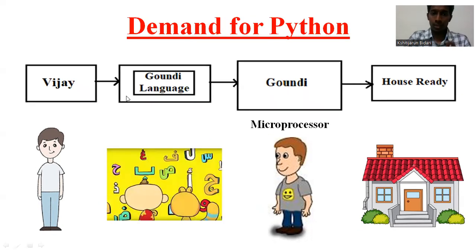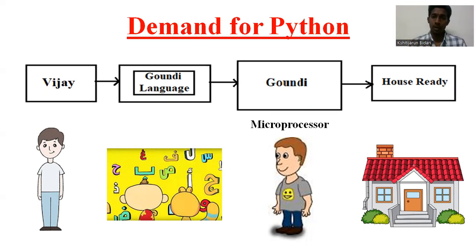Now Vijay is a person who needs to communicate with the gaundi, but he doesn't know the gaundi's language. Now the gaundi is like the microprocessor to which we give the inputs in the computer and get the output. What is the output here? The output is the house. So if I give correct inputs to the gaundi, who is the microprocessor, I will get the house which is ready.